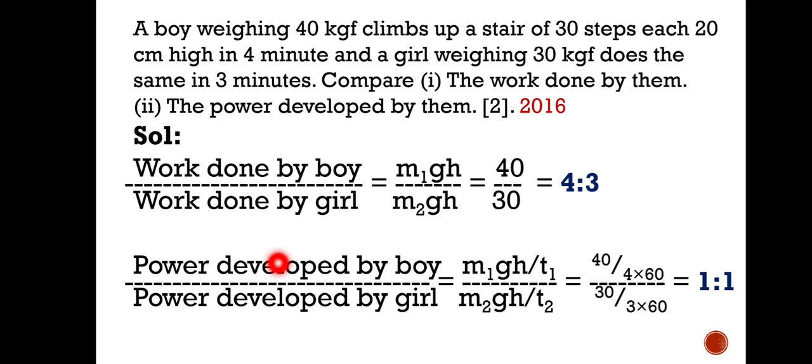So the power of the boy and the power of the girl is the same, correct? Why? Because the boy, maybe he is with greater weight, but he is taking more time. The girl is with lesser weight, taking less time.